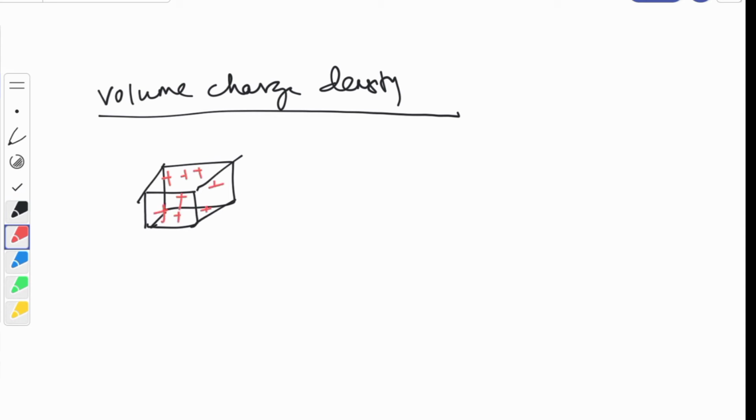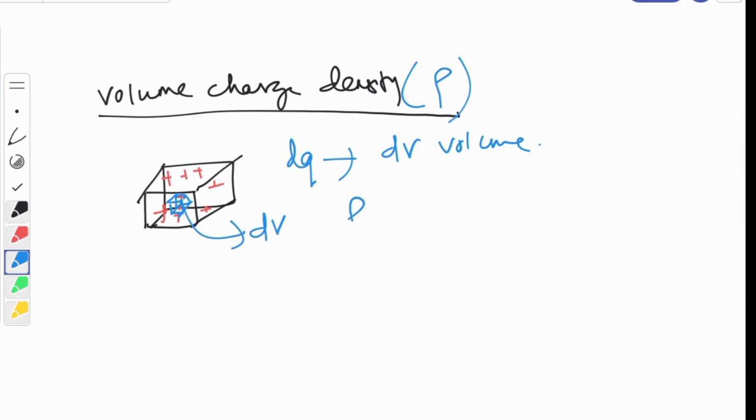If I take a small elemental volume, like here, let that elemental volume be dV, and let dq charge be present in dV volume. Then the volume charge density will be denoted by rho. So rho will be nothing but dq by dV, children.